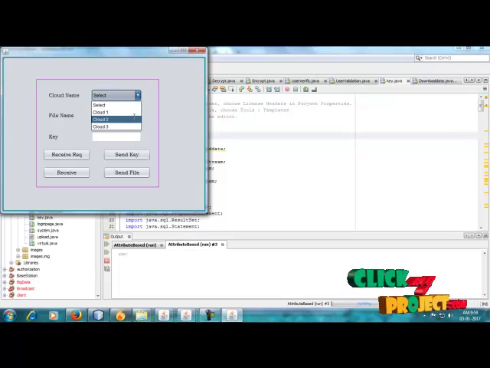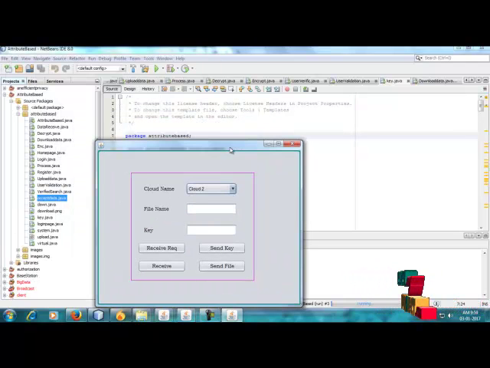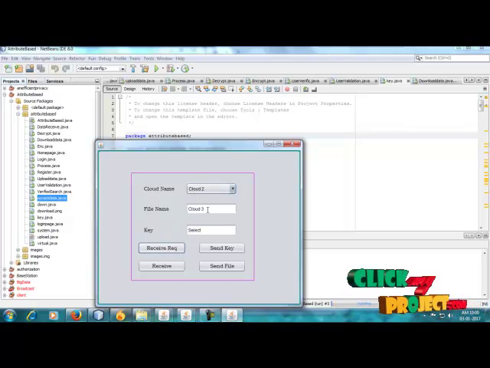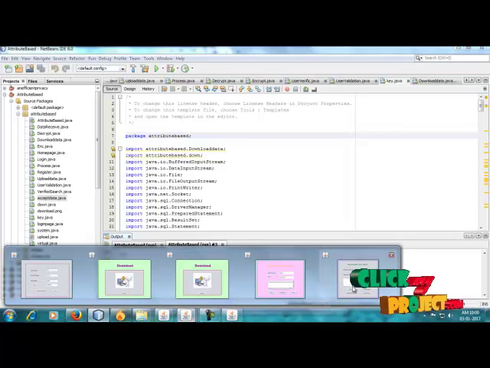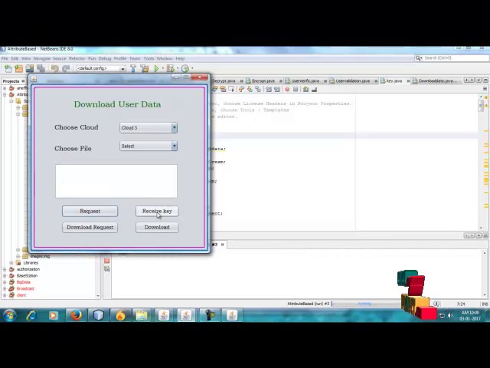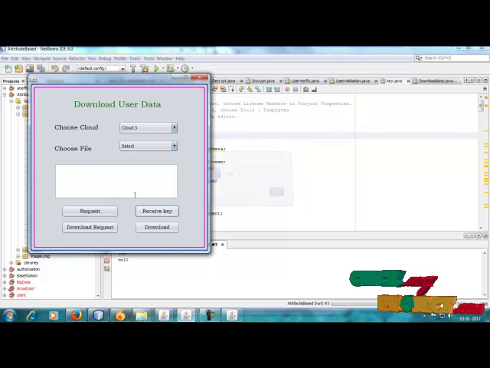So this is the cloud name. So this is the receive request. So this is the cloud name. The file name is data.txt. So this is the file name. This is our key. So this is our key, so send key. So this is the receive key, so the key is to be null.